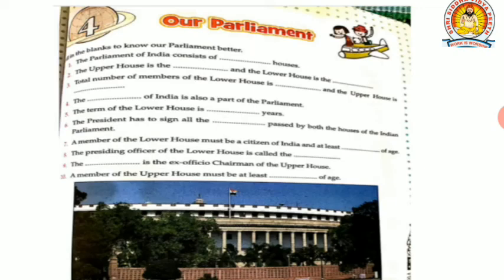Question number 8. The presiding officer of the lower house is called the Speaker. Question number 9. The Vice President is the ex officio chairman of the upper house. Question number 10. A member of the upper house must be at least 30 years of age. So few of the questions were from the video, and there were few in the video that are not given in these questions. So overall, you have gained some knowledge about Parliament.